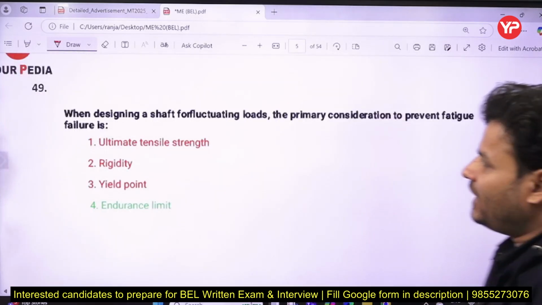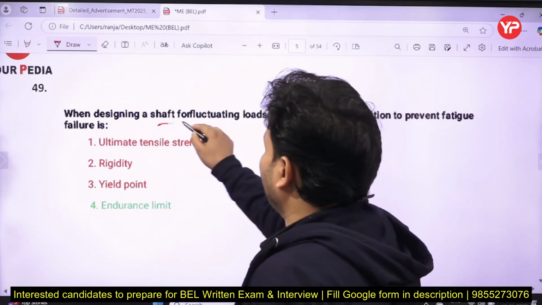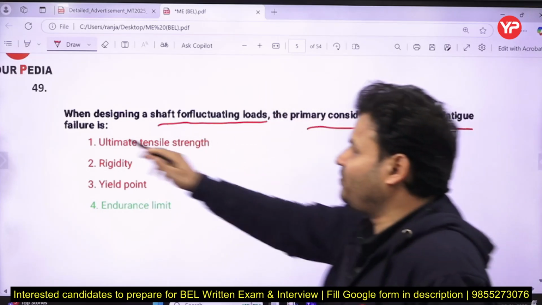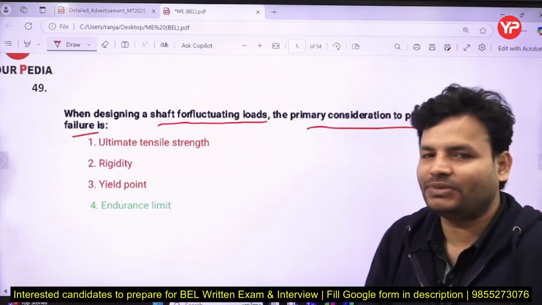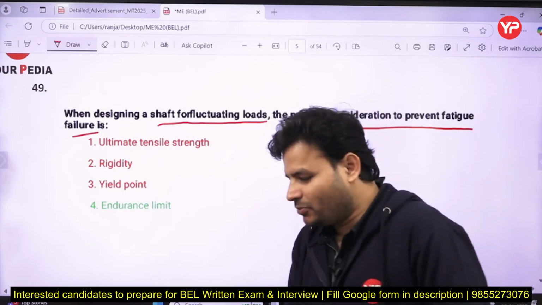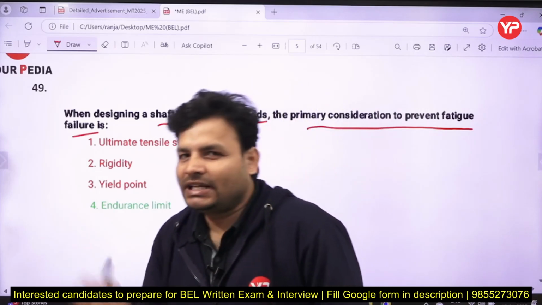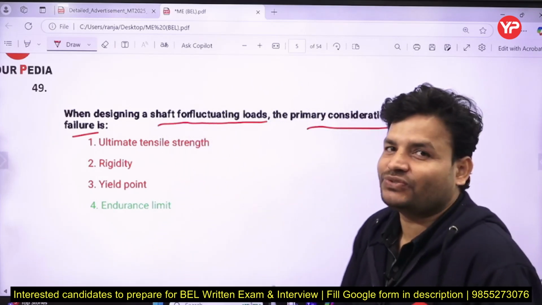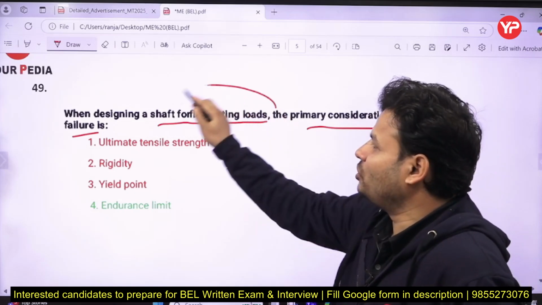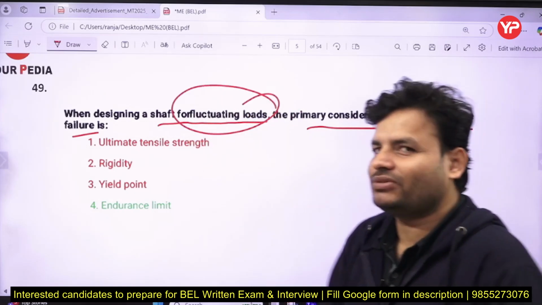Now the next question is that while designing a shaft for a fluctuating load, the primary consideration to prevent the fatigue failure is, basically that question has been taken from the design of machine elements, or you can say machine design. More precisely, that topic has been taken from design against fatigue load, right? So here a fluctuating load is there, that means that is a fatigue load.